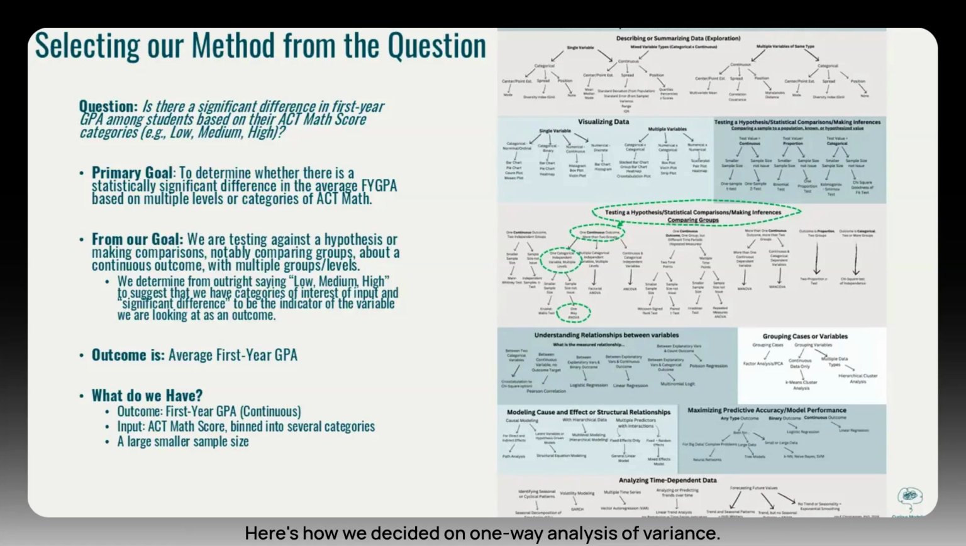Here's how we decided on one-way analysis of variance. Our dependent variable is continuous, first-year GPA. Our independent variable is categorical, ACT math category, which has 3 or more levels: low, medium, and high. We want to compare mean GPA across these independent groups. Since we're comparing more than two group means on a single continuous outcome, and the groups are independent, we use a one-way analysis of variance.